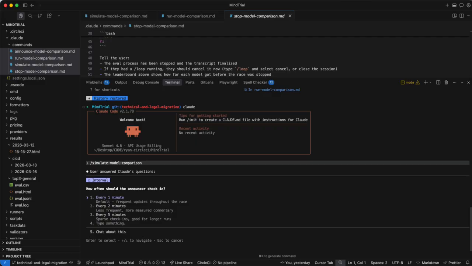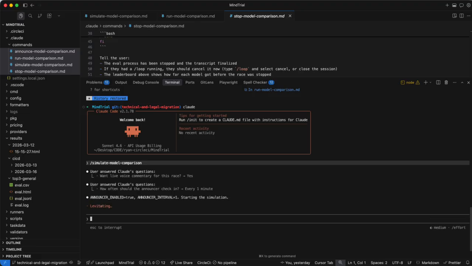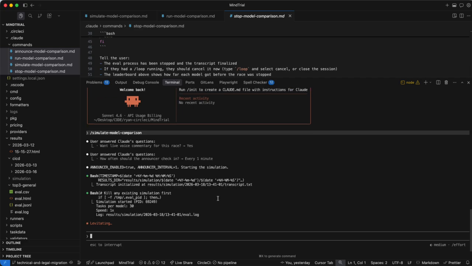So let's say every 1 minute, let's let the voice caster comment on the race between these models. And we'll notice that the announcer has been enabled. The interval is 1 minute, and we're starting the eval simulation here.